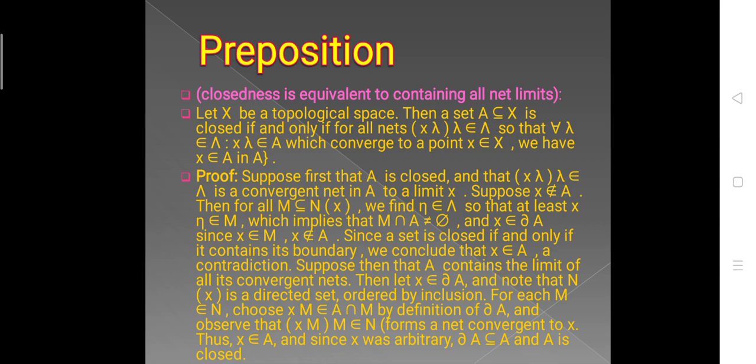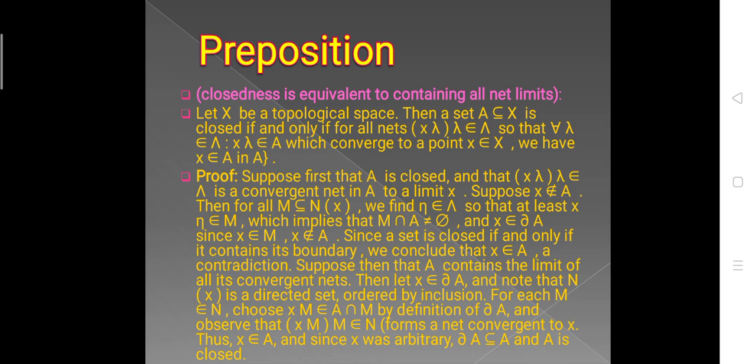Now we discuss the proposition. Closedness is equivalent to containing all net limits. Let X be a topological space. Then a set A contained in X is closed if and only if for all nets x_lambda, lambda in the directed set, with x_lambda in A for all lambda, which converge to a point x in X, we have x in A.